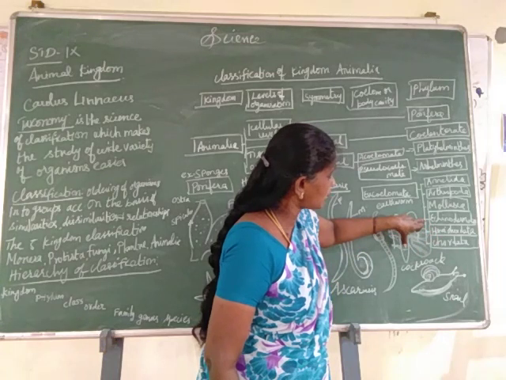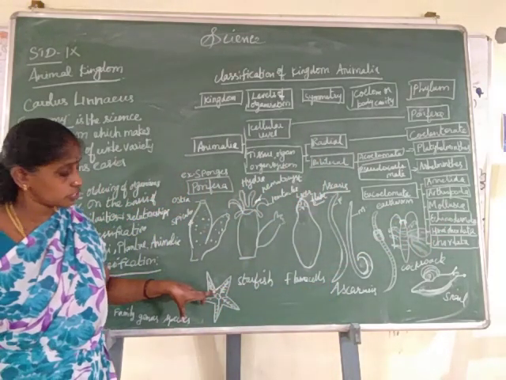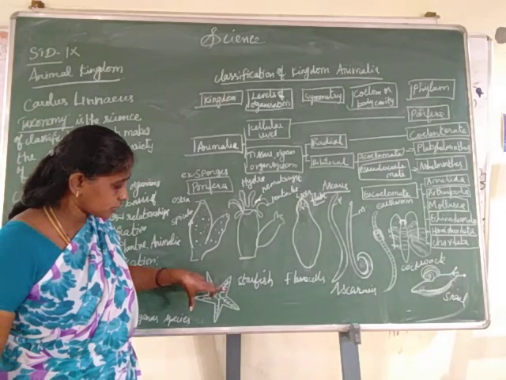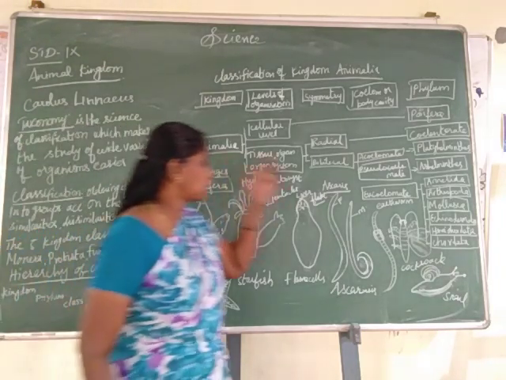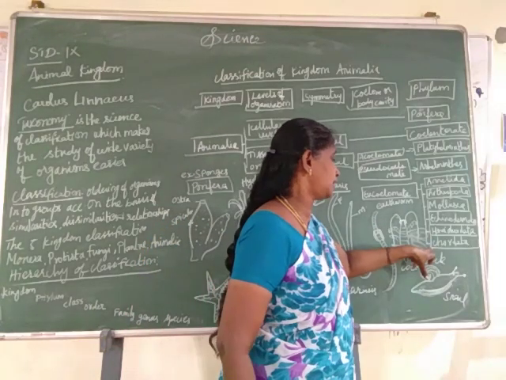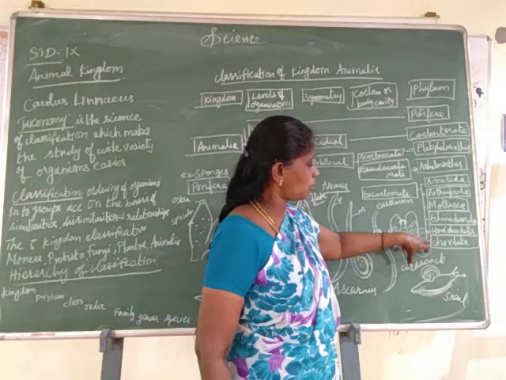Then the last phylum is Echinodermata. An example of Echinodermata is the starfish. The starfish has a peculiar structure, the water vascular system. The next phylum is Hemichordata and Chordata. Now we have studied the invertebrates. Next we are going to study the vertebrates.